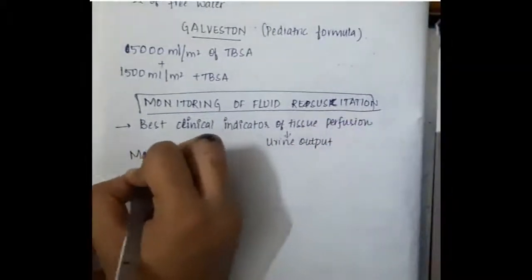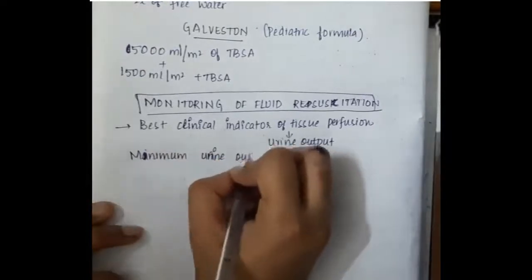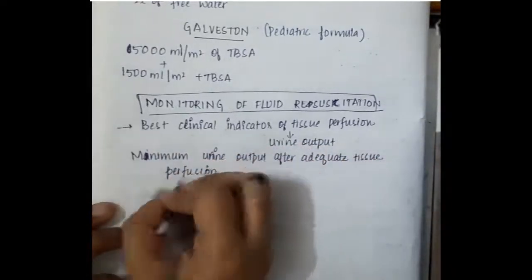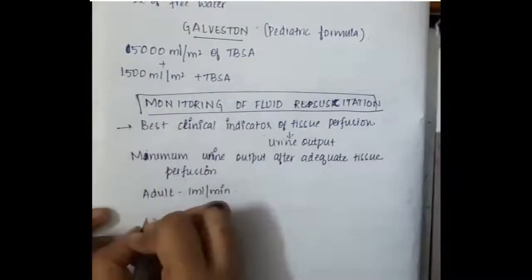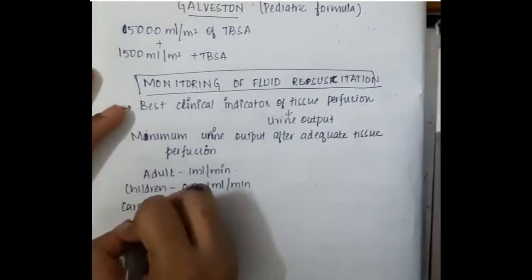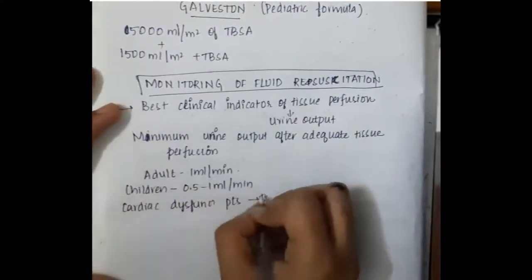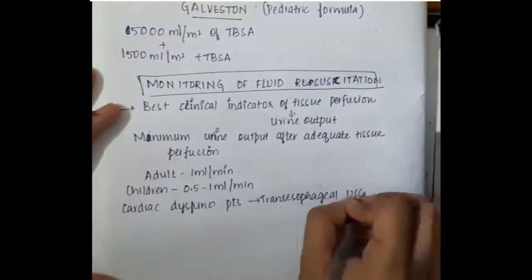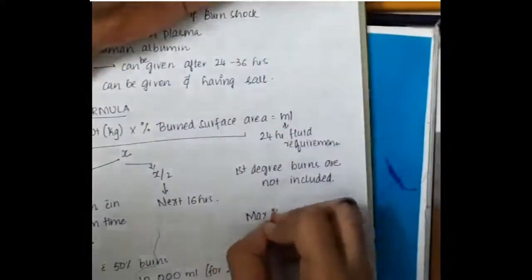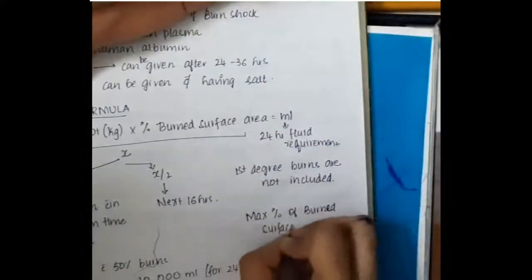Then minimum urine output after adequate tissue perfusion. After adequate tissue perfusion, the minimum required urine output is 1 milliliter per minute in adults and 0.5 to 1 milliliter in children. In cardiac dysfunction patients, we will have to do transesophageal ultrasonography and then a USG line is put.